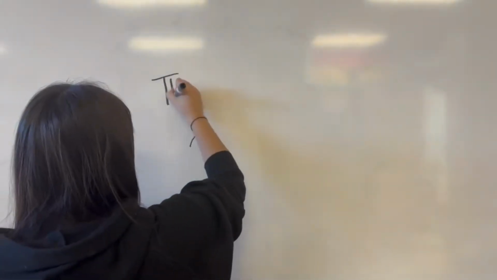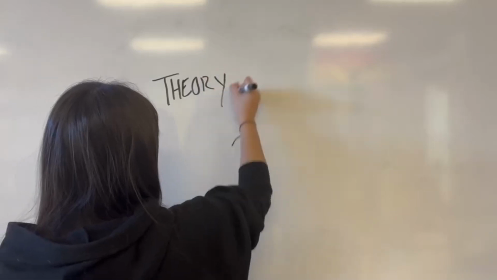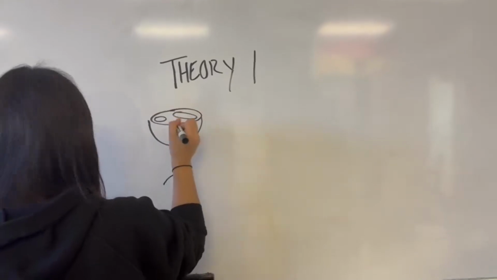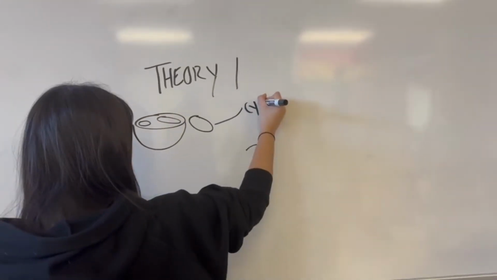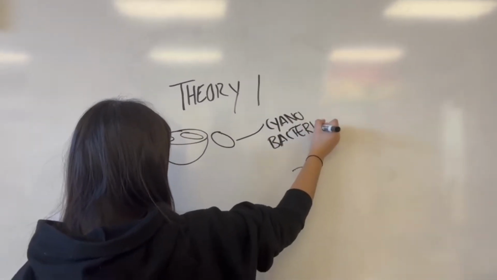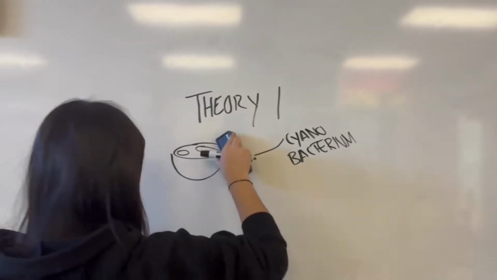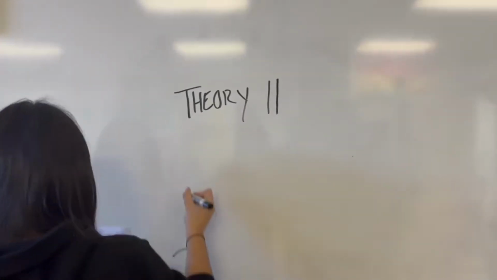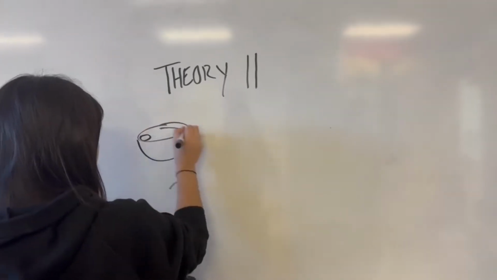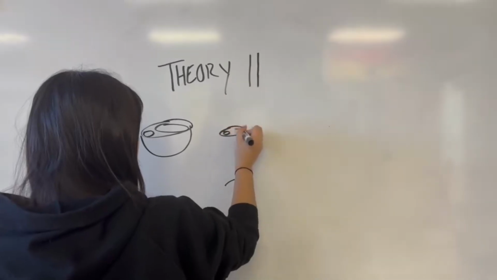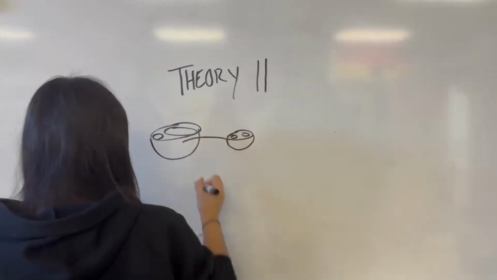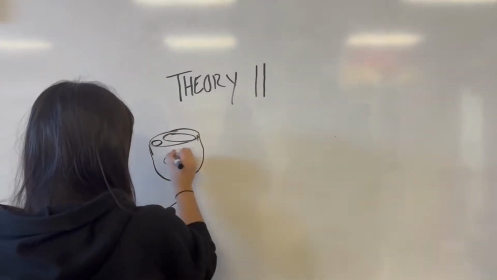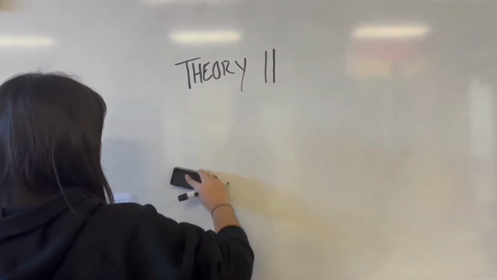Differences between endosymbiotic theory 1 and 2. Endosymbiotic theory 1 explains the origin of mitochondria: a primitive eukaryotic cell engulfed an aerobic prokaryote, likely an alpha proteobacterium, which evolved into the mitochondrion, responsible for energy production. Endosymbiotic theory 2 describes the origin of chloroplast: a eukaryotic cell with mitochondria engulfed a photosynthetic prokaryote, likely a cyanobacterium, which evolved into the chloroplast responsible for photosynthesis.